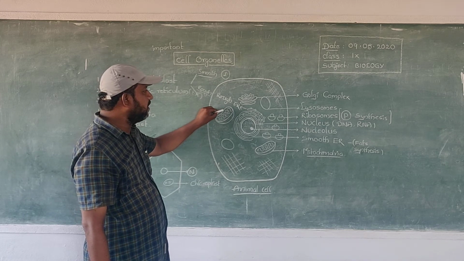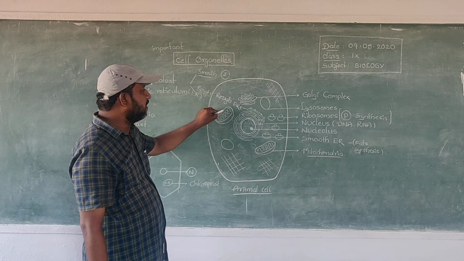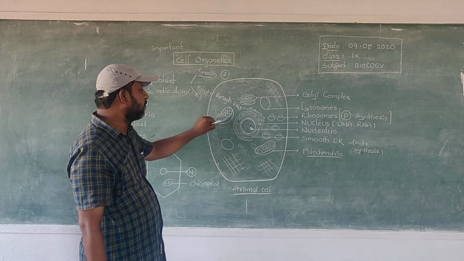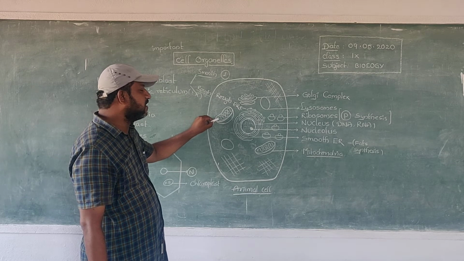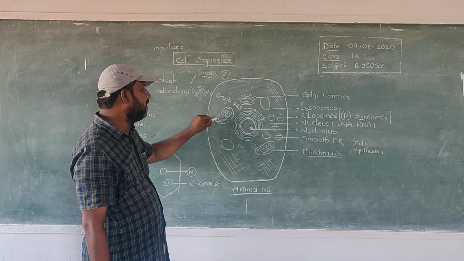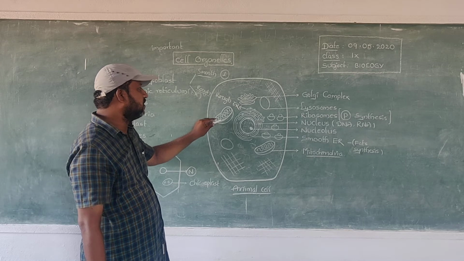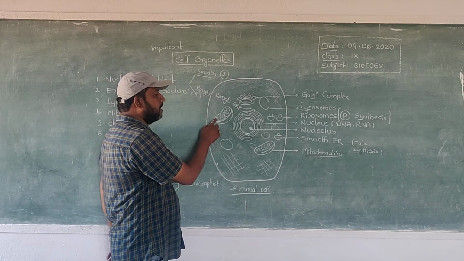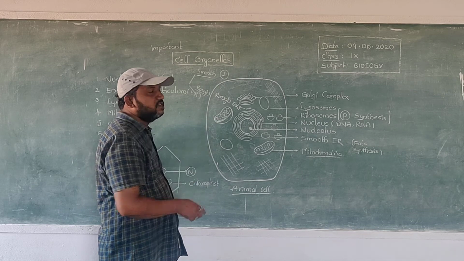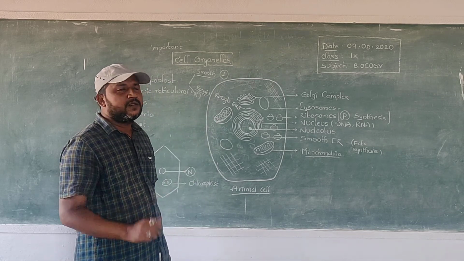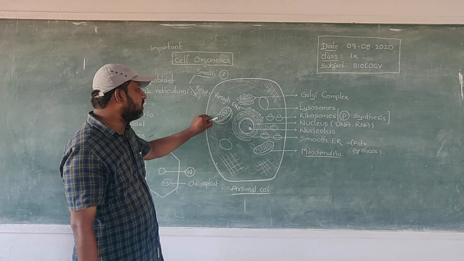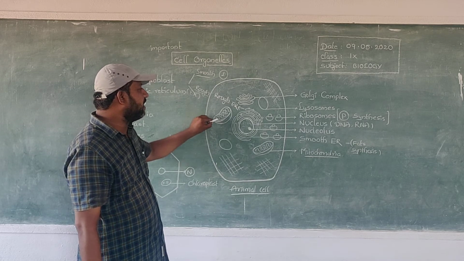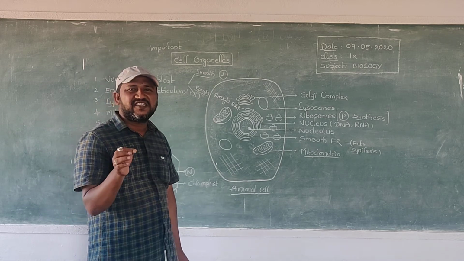The outer membrane is lined with a smooth surface, and the inner membrane contains some foldings. These foldings are called cristae. Some liquid-like substance is present in the mitochondria. This liquid-like substance is called matrix.